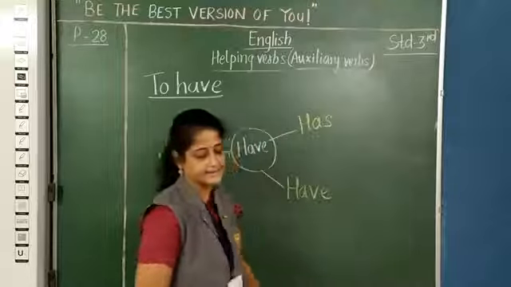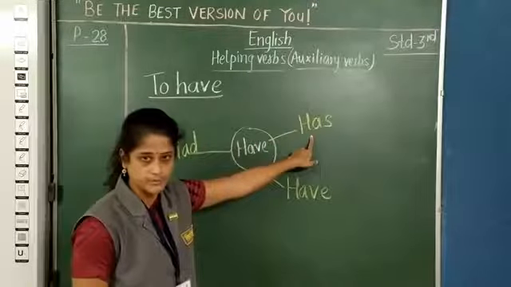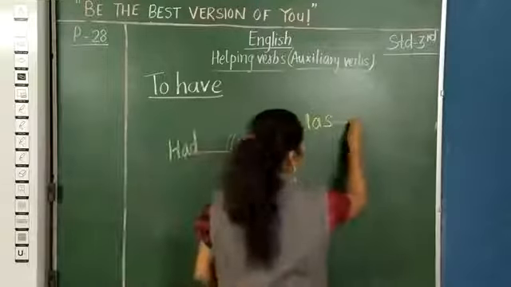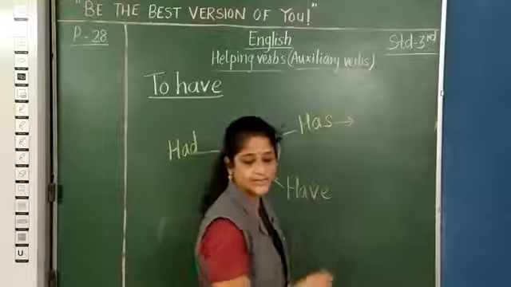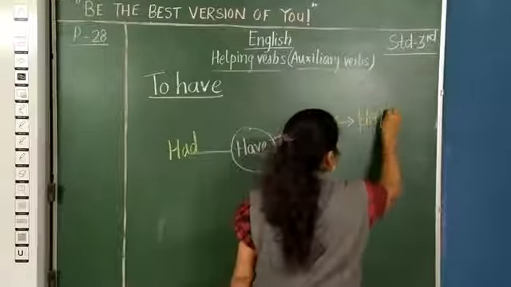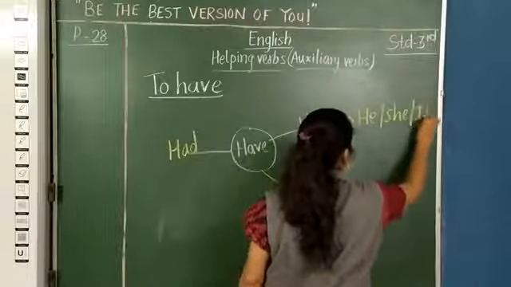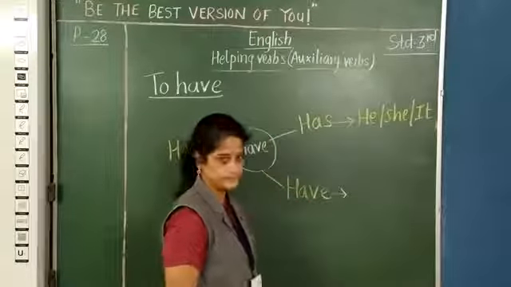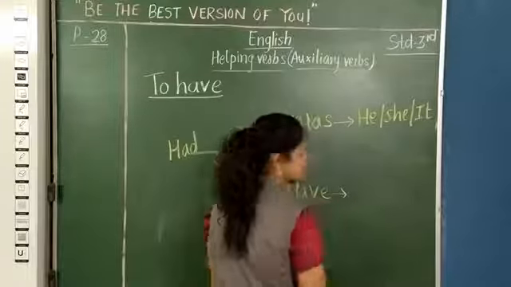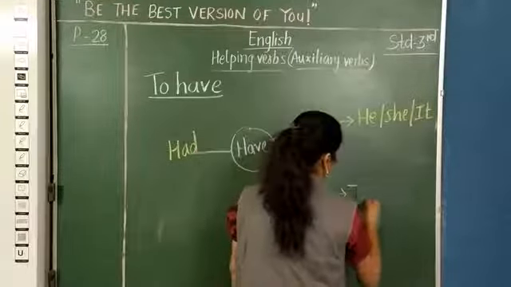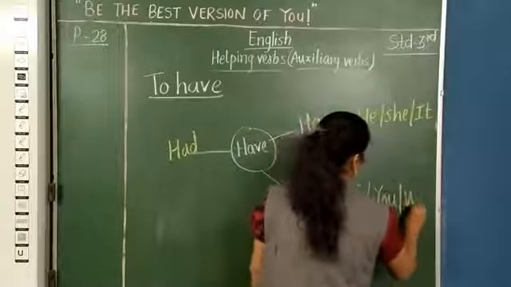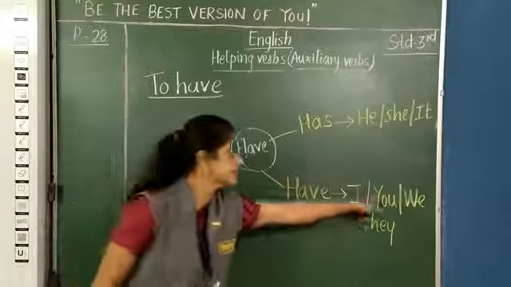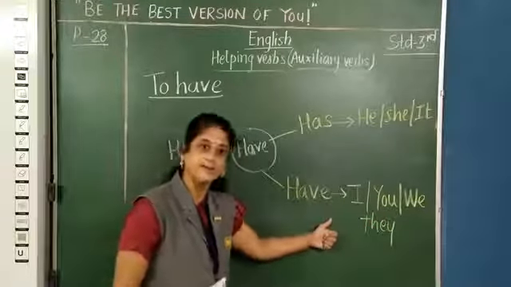Now, here has is used with present tense. It is a present tense verb, and it goes with the subject, what are they? He, she, it. Okay, third person singular subject. He, she, it. Yes, have is a plural verb, so it goes with the plural subject: I, you, we, they. Okay, got it? These are the subjects that go with have in present tense.